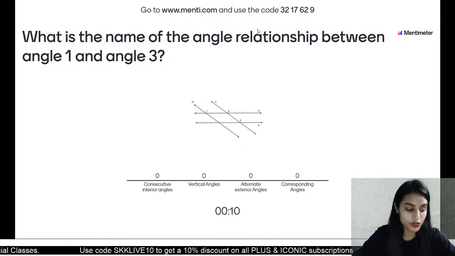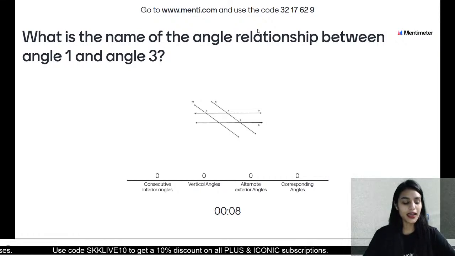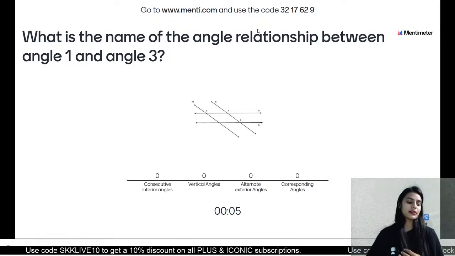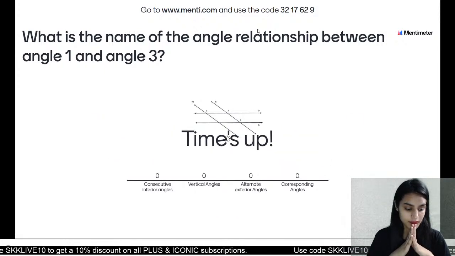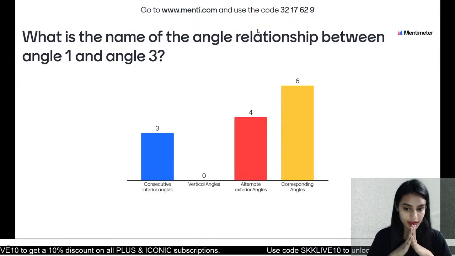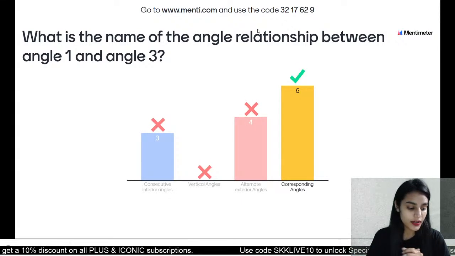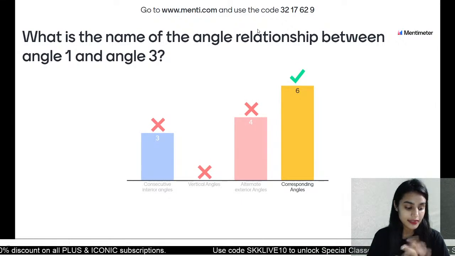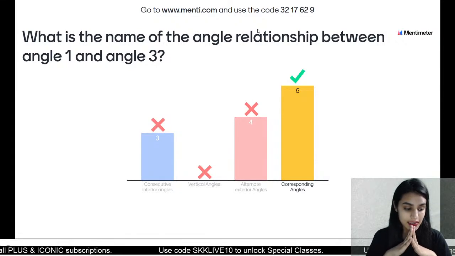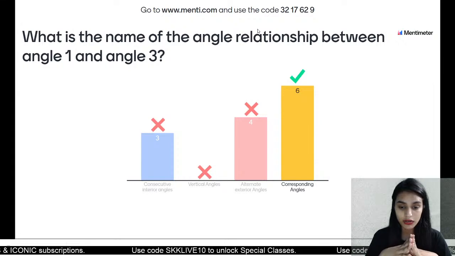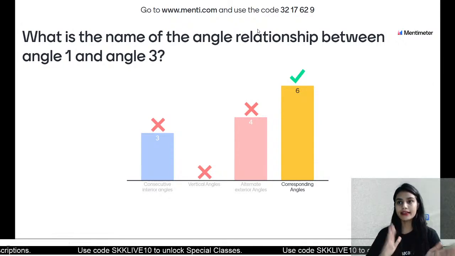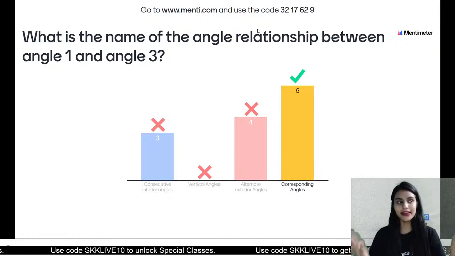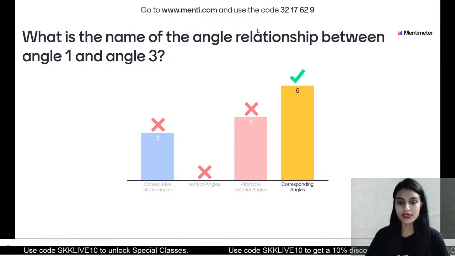This is very simple if you know the concept. Priyanshu, why are you giving misclicks? Yes, they are corresponding. Yes, they are sharing the same place. They are corresponding, class. No, these are not alternate exterior. Alternate angles, one angle is on the left side and the other one is on the right side. Okay, this is how it goes.